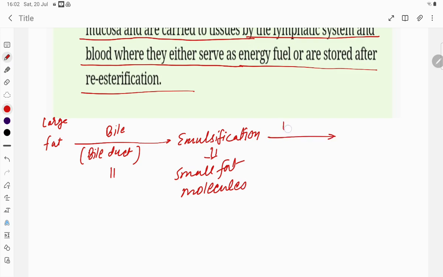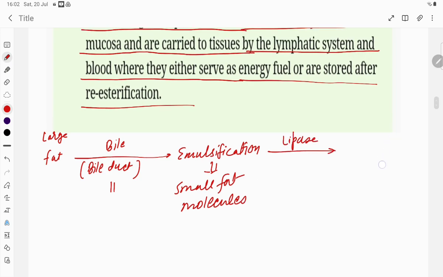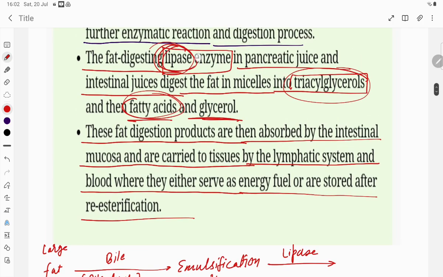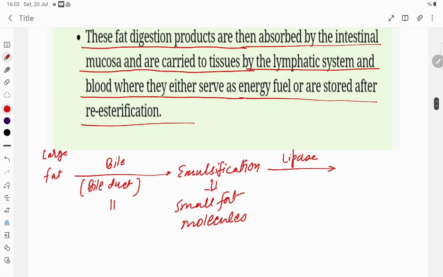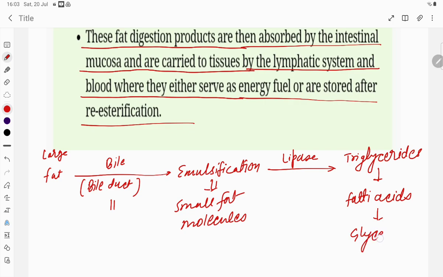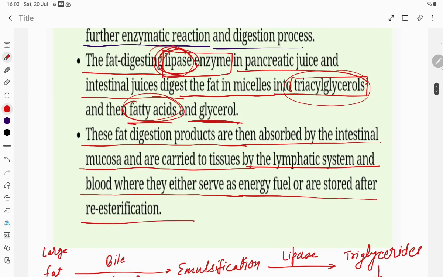then what is acting, students? Lipase enzyme. You can see here what enzyme, students? Lipase enzyme in pancreatic juice. It is converting this one to triglyceride. Then what is, students? Fatty acids, and lastly glycerol. You can see here bile juice digests fat, triglyceride, fatty acid and glycerol.